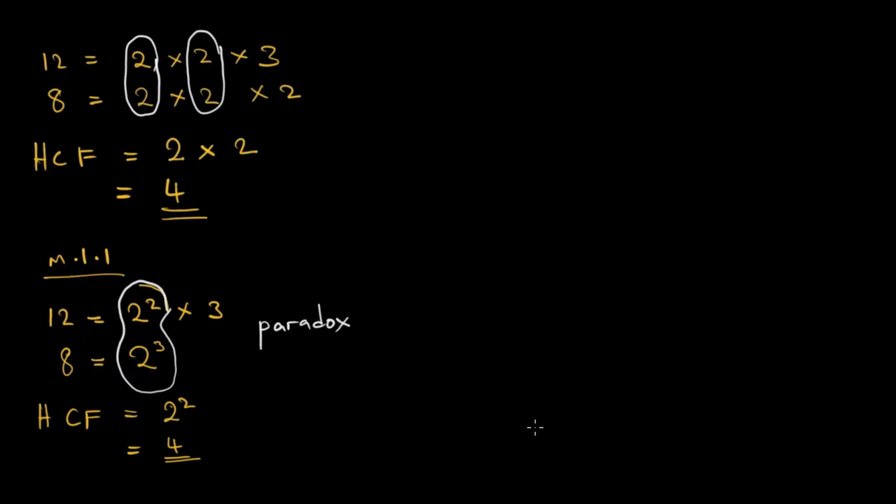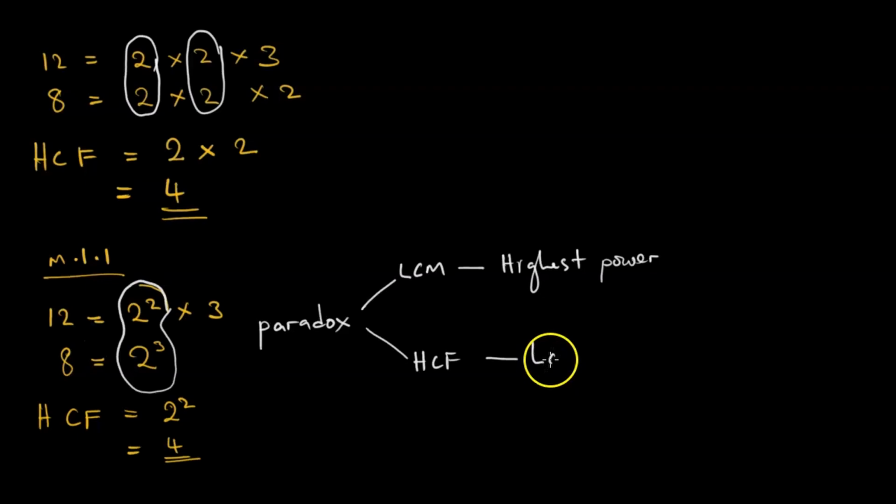Saka paradox iri pakuti ku lowest common multiple tinotora ine the highest power, asi ku highest common factor tinotora ine the lowest power. So this is the paradox. Paradox yedu iri kuti ku lowest common multiple tanga tichitora ine the highest power, and ku highest common factor tanga tiri kutora ine the lowest power.